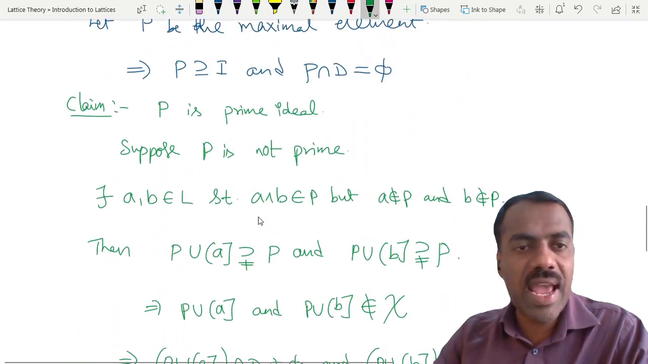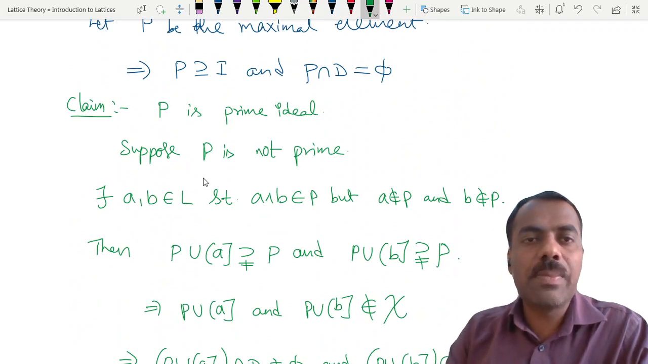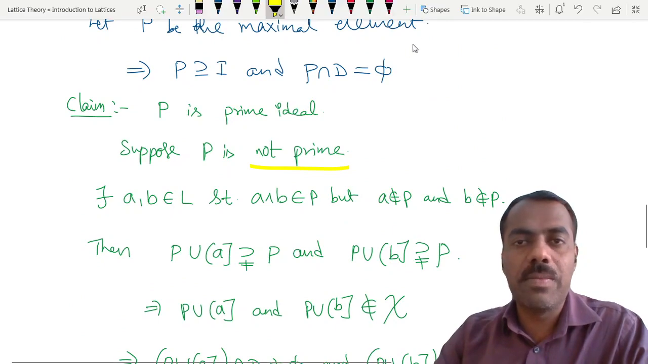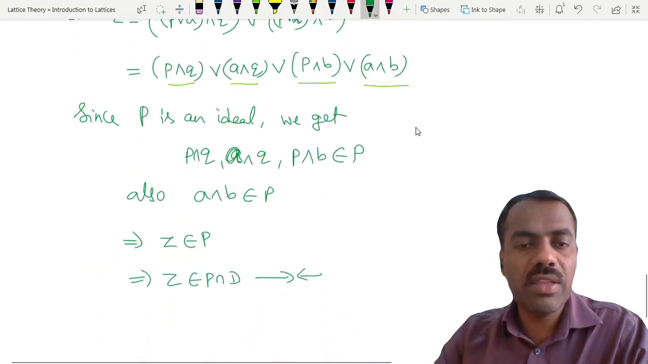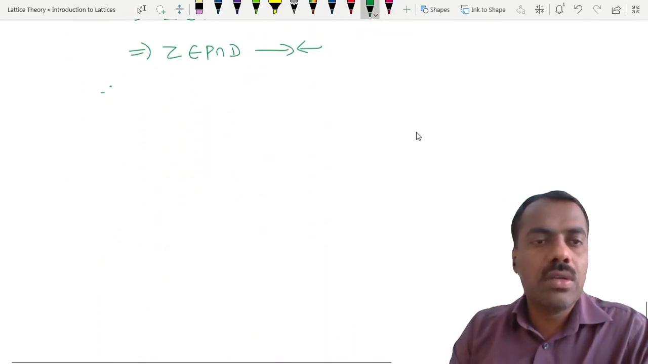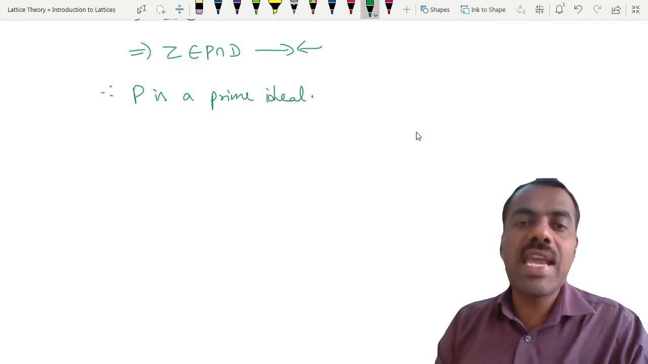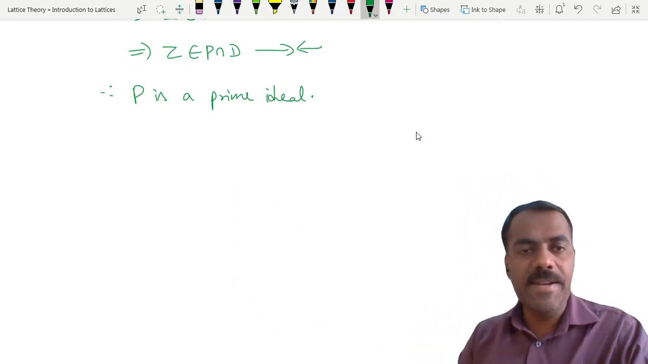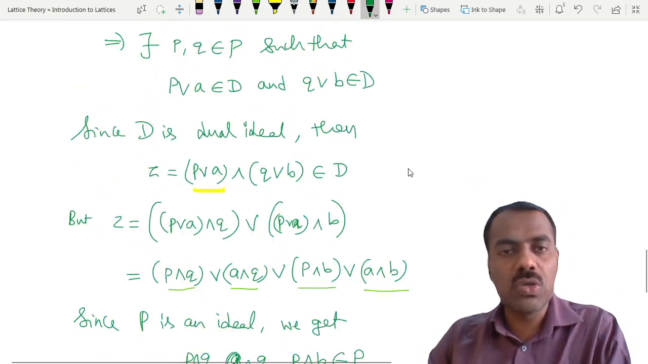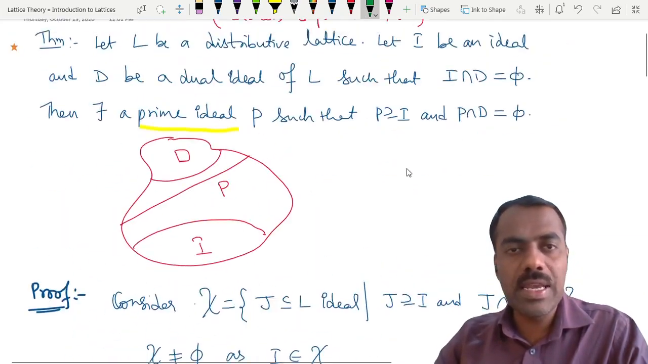That contradiction arises because we assumed that this is not a prime ideal, right? And hence it has to be a prime ideal, right? Therefore, P is a prime ideal. So we got a prime ideal containing I and not intersecting D. That proves Stone's theorem. Is the proof clear? Any problem?